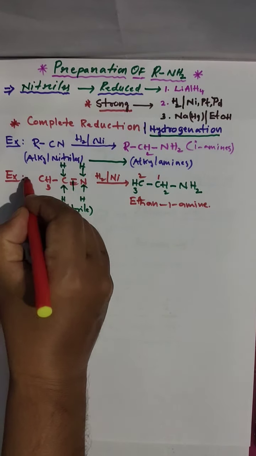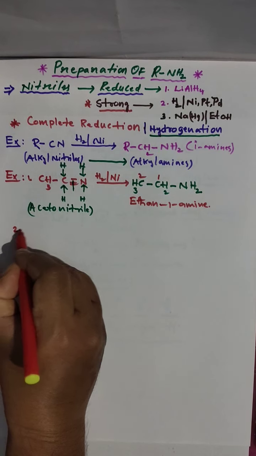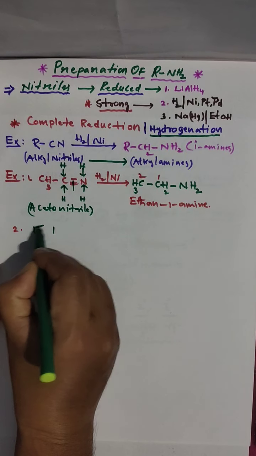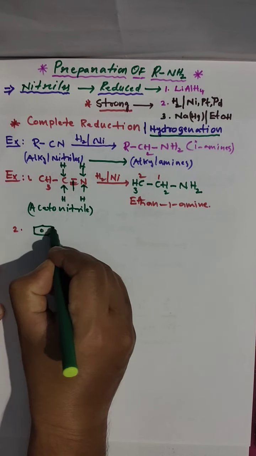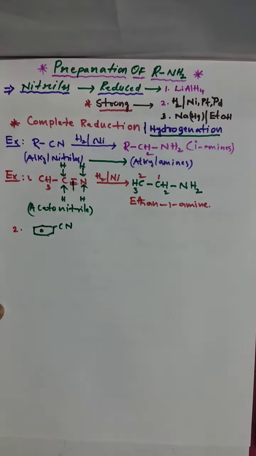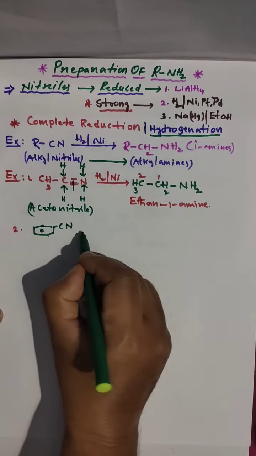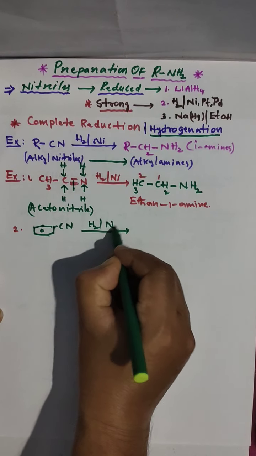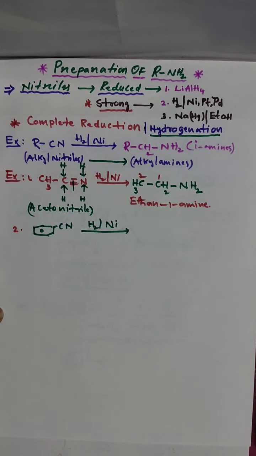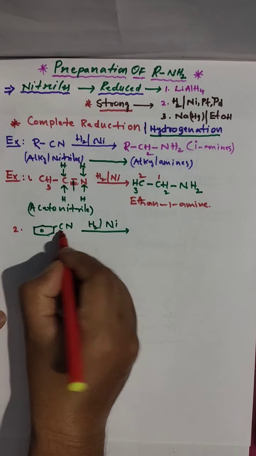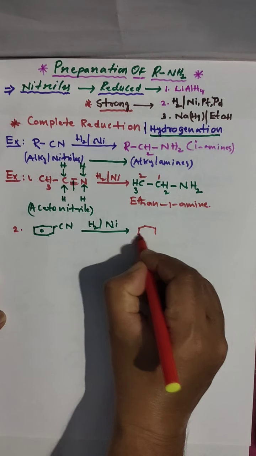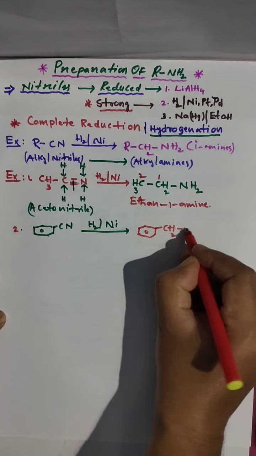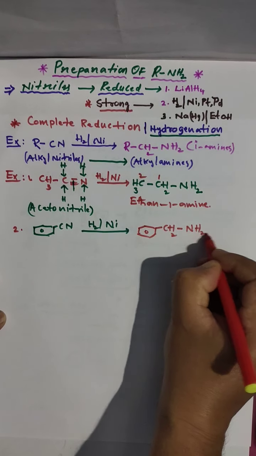Clear. Let me give another example, and this time an aromatic one. This is phenylnitrile subjected to H2 in the presence of a metallic catalyst, which gives this carbon attached to two hydrogens, CH2, and this nitrogen with two hydrogens, NH2.